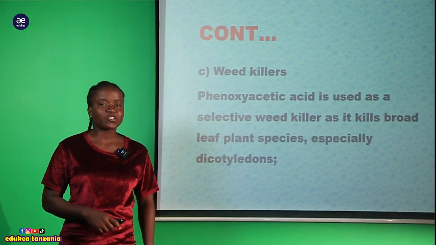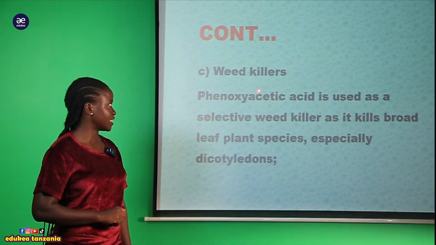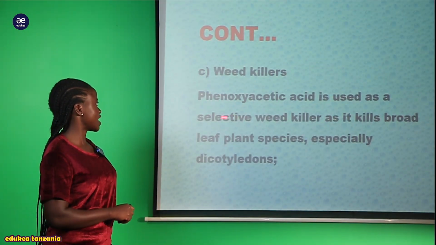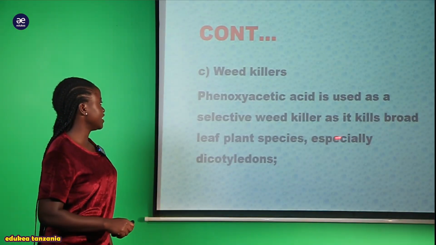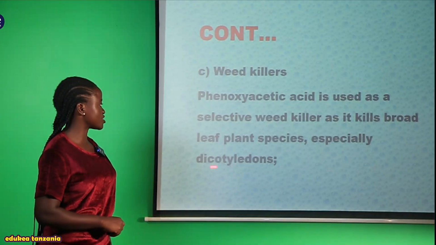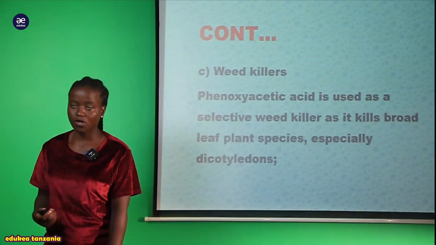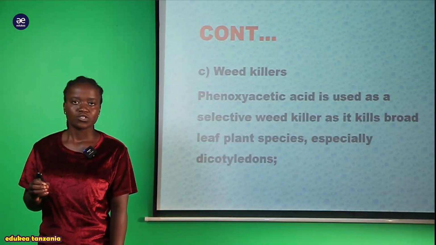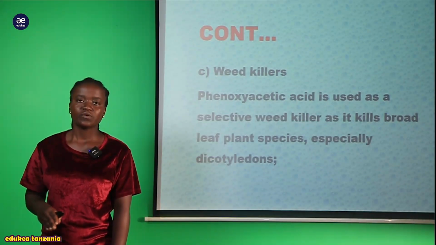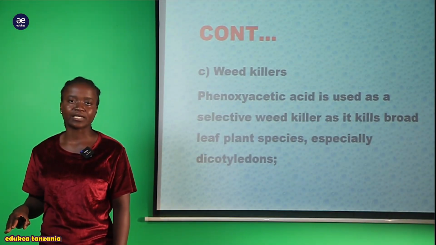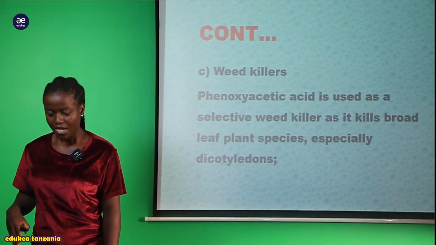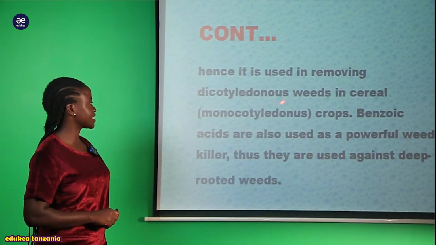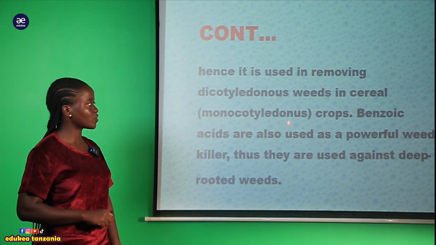But also another function or another application is the weed killer. So for example, we have this synthetic auxin used as the selective weed killer as it kills broadleaf plant species, especially dicotyledons. So also this auxin hormone is used in the weed killer. So when you are applying this auxin hormone, it is used to kill all of the weeds that can affect the growth of a normal plant. And hence now we can say that it is used in removing dicotyledons weeds in the cereals monocot crops.